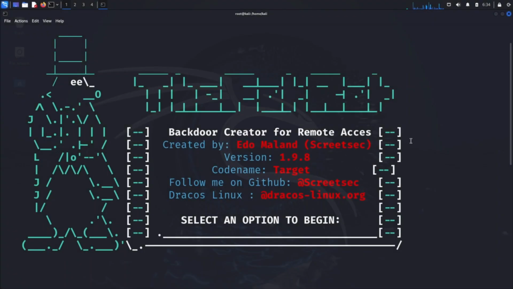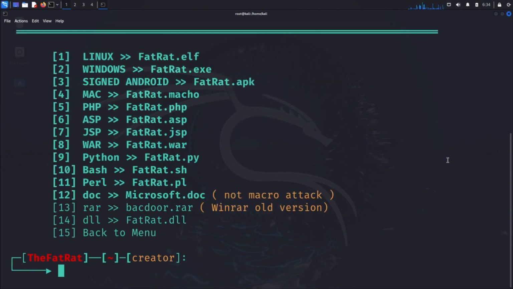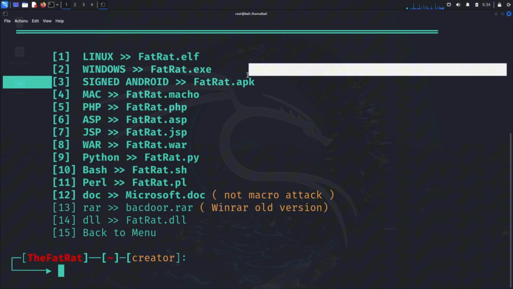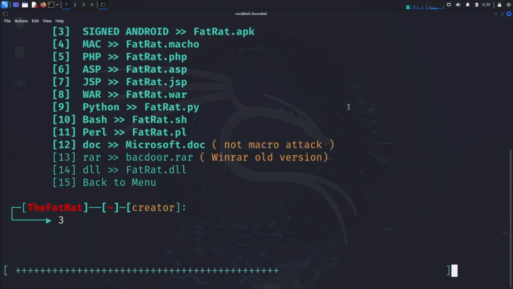Now we're at the main menu of TheFatRat. Look at all these powerful options before us. We're interested in the first option, Create Backdoor with MSFvenom. Type 1 and press Enter. This brings us to a new menu with multiple options for different operating systems, programming languages, and frameworks. You can create payloads for Windows, Linux, PHP, and more. But today we're focusing on Android. Look at option 3, Signed Android FatRat.apk. Enter 3 and press Enter.